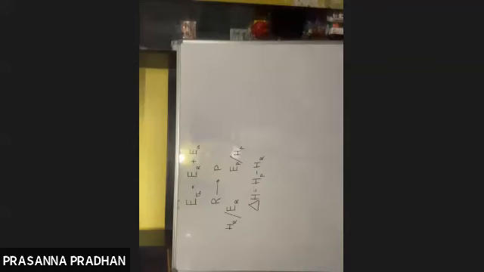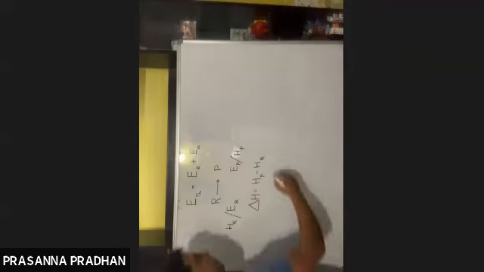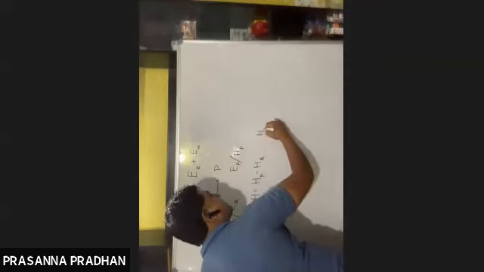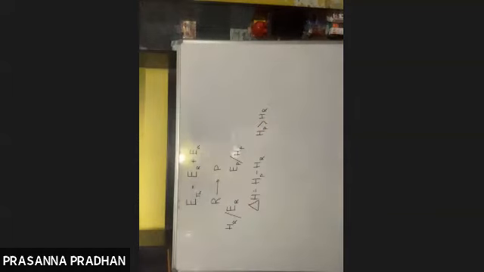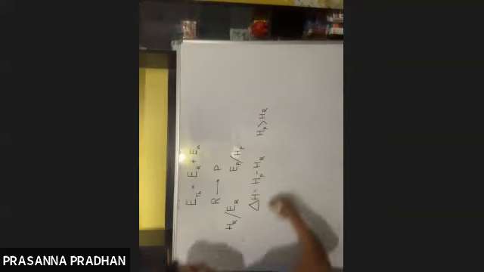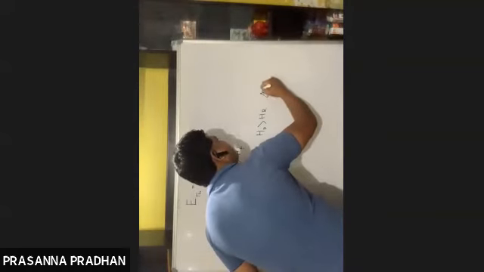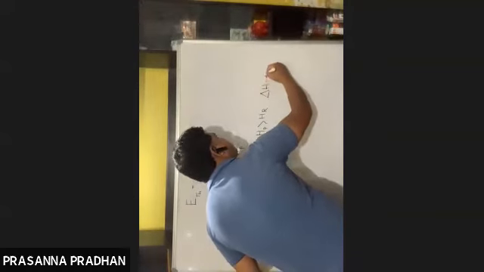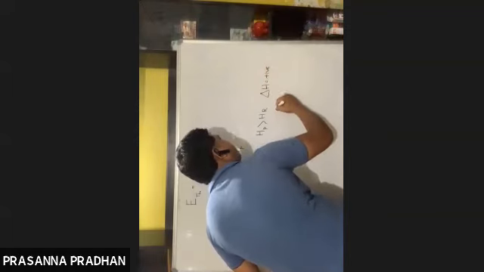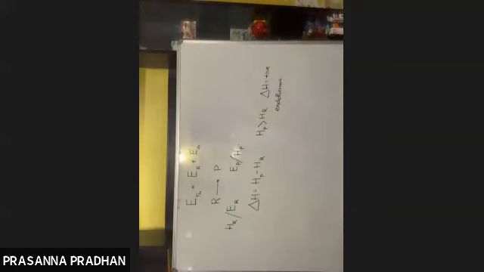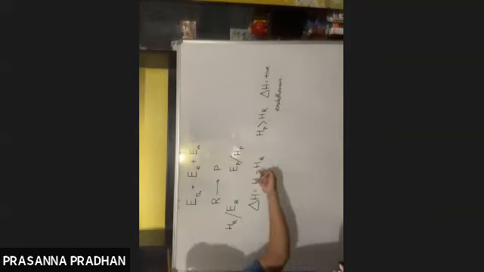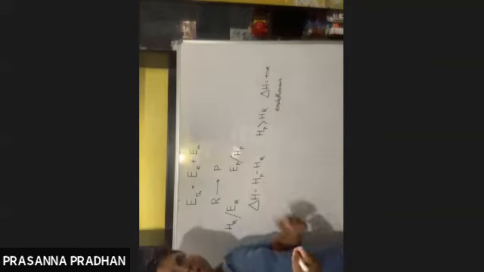Now we know that if HP is greater than HR, then the sign of delta H will be positive. That means the reaction is endothermic. Thermodynamically, if the sign of enthalpy change is positive, the reaction is endothermic. So when is the reaction endothermic? When the enthalpy of product is greater than enthalpy of reactant.